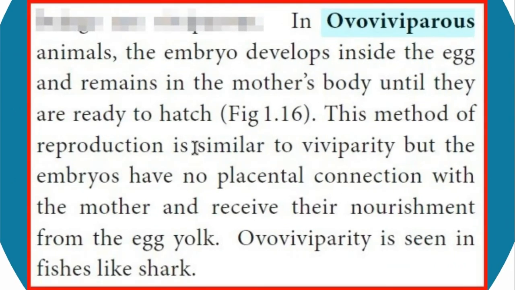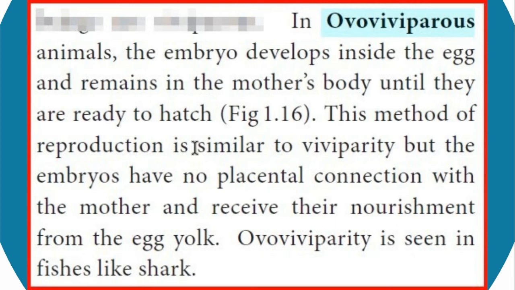This is also similar to viviparous, but the embryo has no placental connection between the mother and the young one. There is no connection between the mother and young one.